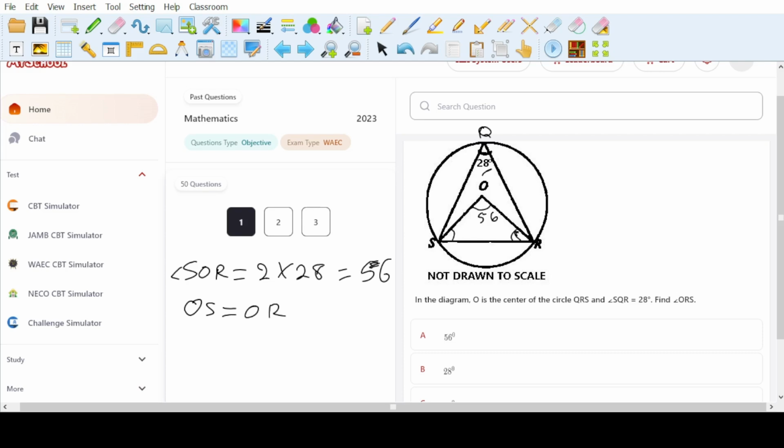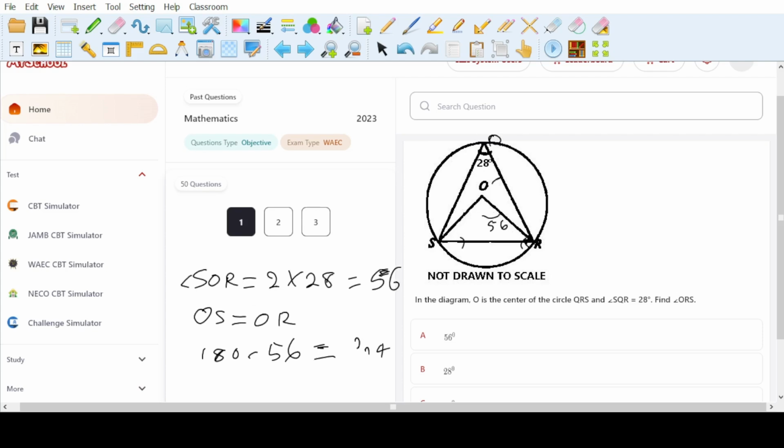Now we know that the sum of angles in a triangle is 180, and one of those angles is 56. It means that the remaining angle is going to be 180 minus 56. So this is going to give us 10 minus 6 is 4, remaining 7 here, 7 minus 5 is 2, so we have 124.